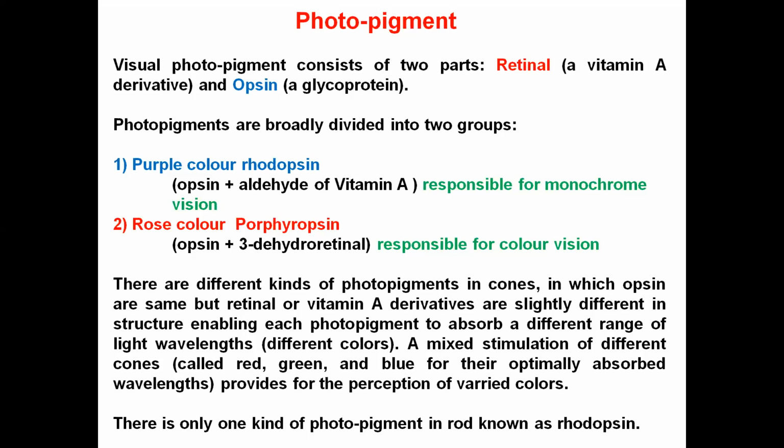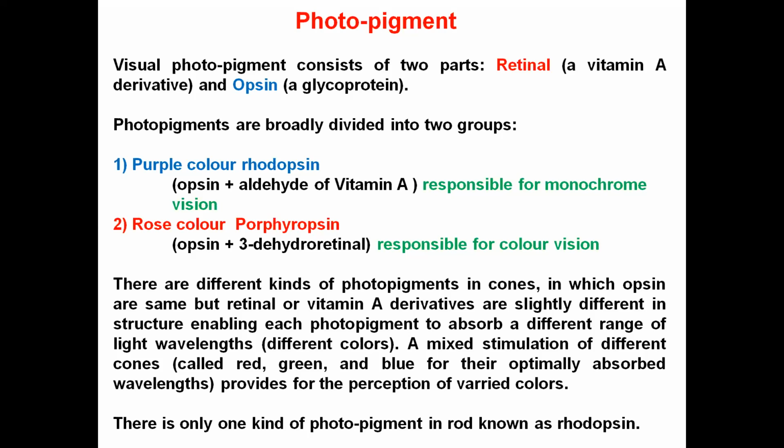Then the rose color pigment, known as porphyropsin, is made up of the glycoprotein opsin plus 3-dehydroretinal. This porphyropsin is responsible for color vision.